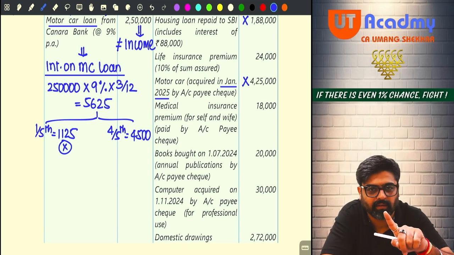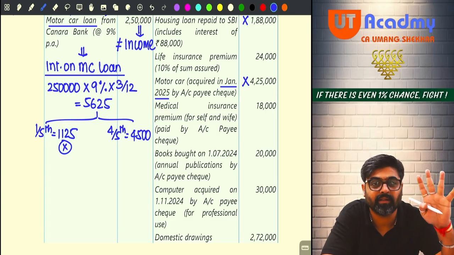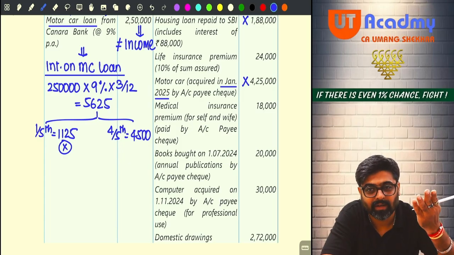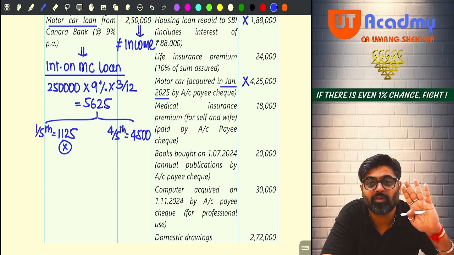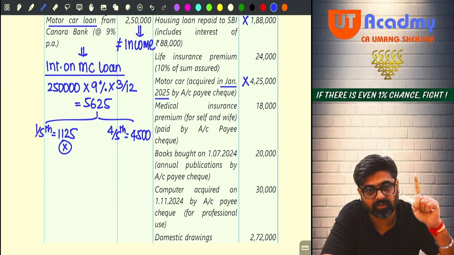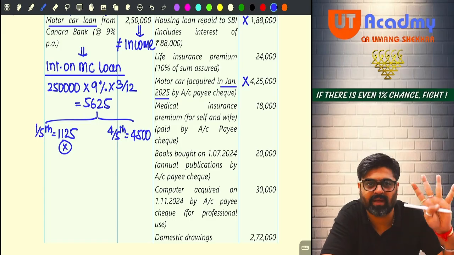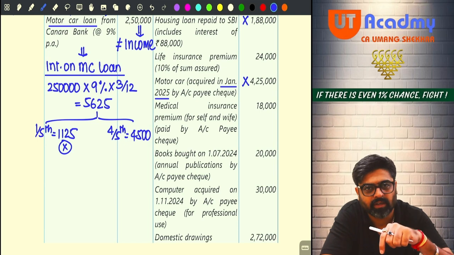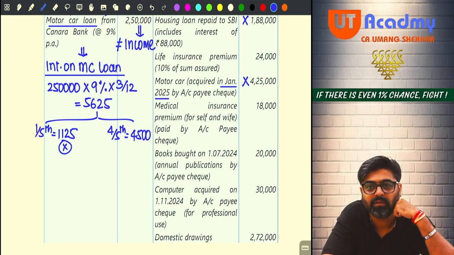But wait, this will be allowed only if it is paid in this year. You are maintaining cash basis. So your PGBP should be calculated on cash basis. All the incomes received in this year will be taxable in this year. All the expenses paid in this year will be allowed as a deduction in this year. Is it your expense related to business? Yes, it should be paid in this year. Only then it will be allowed.